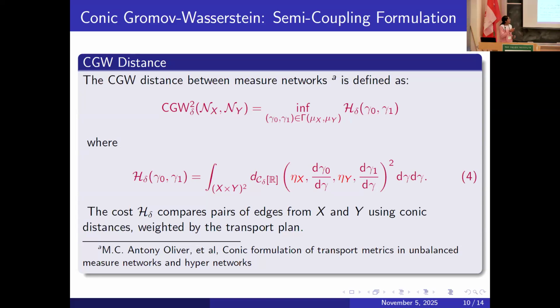Here, my x and y would be replaced with my weight functions eta_X, eta_Y, and my radial coordinates r and s will be replaced with the Radon-Nikodym derivatives with respect to my semi-couplings. So this gives a notion of Gromov-Wasserstein which also captures imbalance in measures.